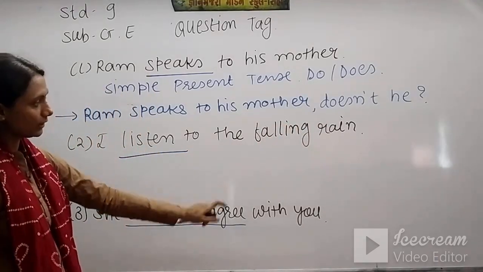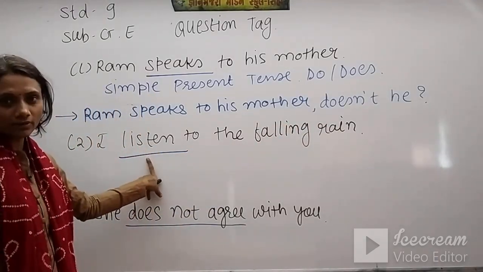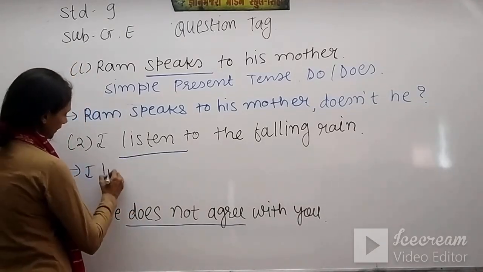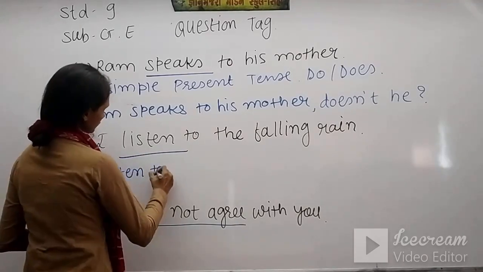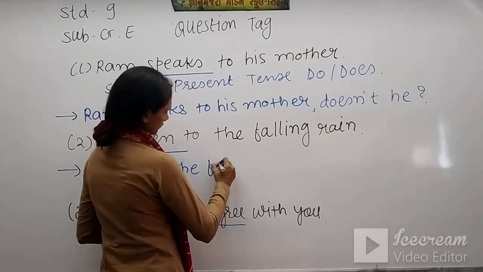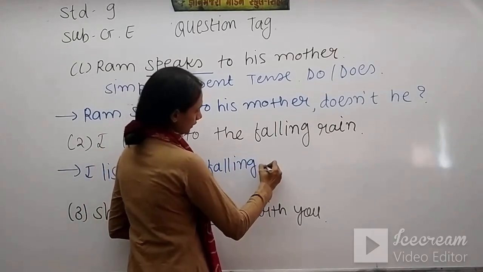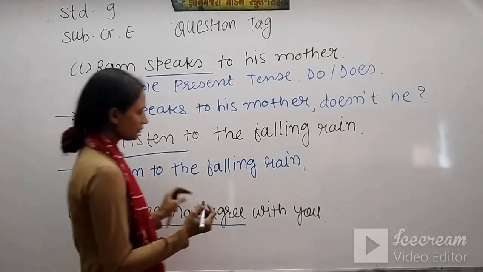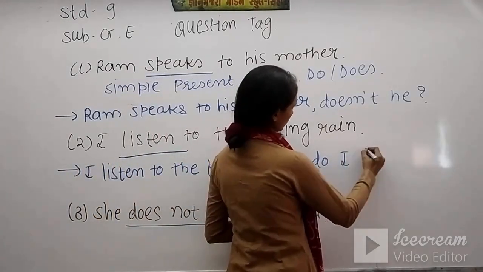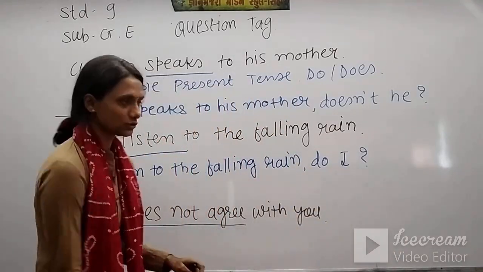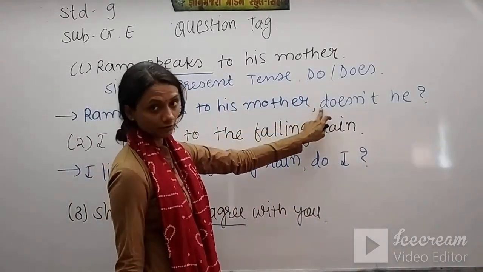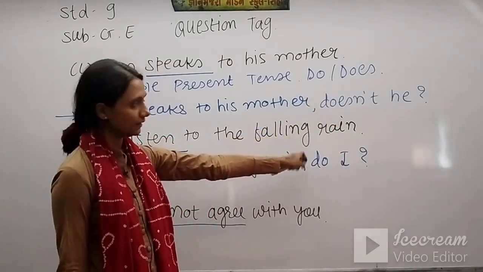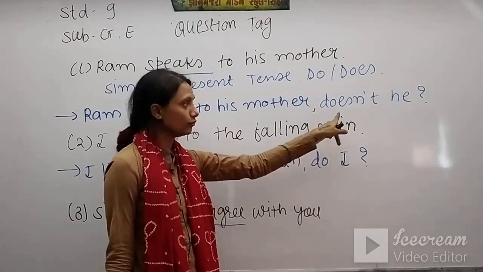I listen to the falling rain. So listen is also our verb and listen is also simple present tense. So I listen to the falling rain. After that comma will come and listen is here, so we'll use do I and question mark. Don't use capital here. You are not allowed to use capital because we are not starting a new sentence here. This is a comma, not a full stop. So don't use capital here.